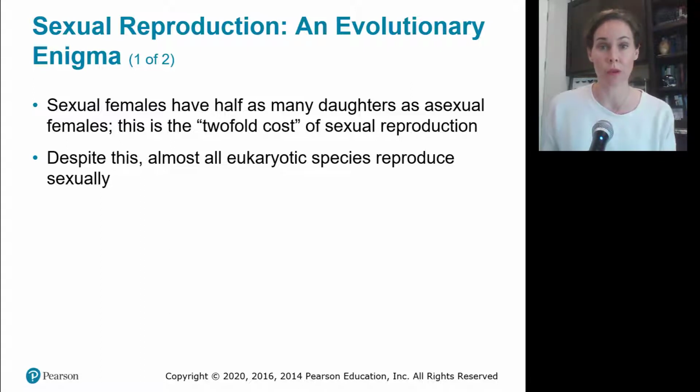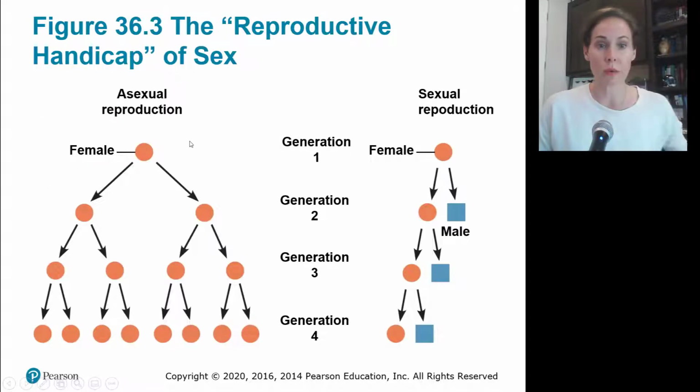You're probably part of a family that has more females than males, or more males than females. But theoretically, you have a 50% chance of having a male and a female if you perform sexual reproduction. Even so, we still reproduce sexually because there are some benefits to it. In asexual reproduction, if this female goes through parthenogenesis and produces two identical offspring, these offspring are female and are also going to produce identical offspring. So at the end of the fourth generation, you have 8 offspring from your initial female, but they're all identical in their genetics.